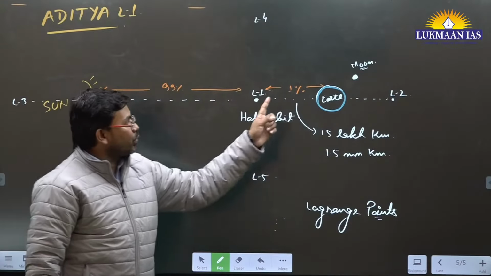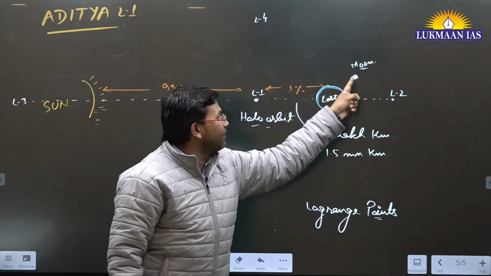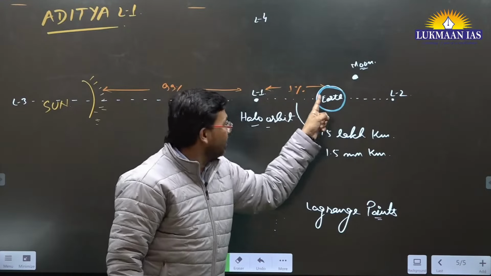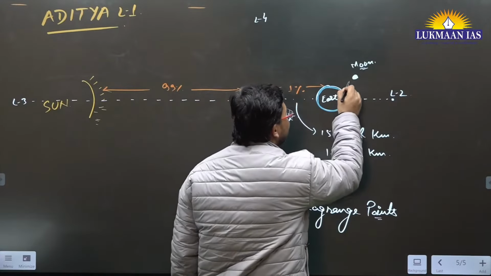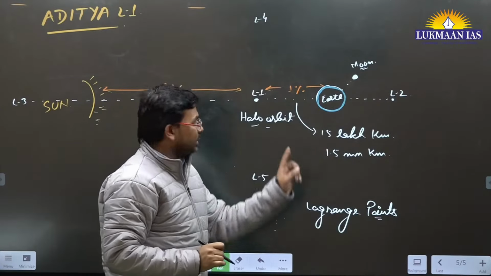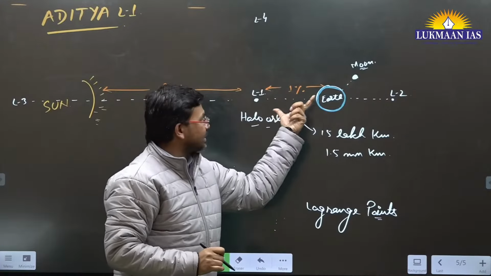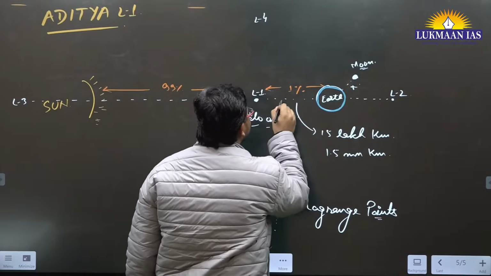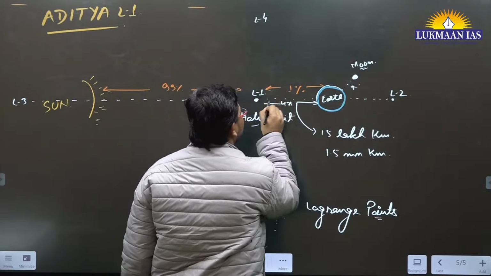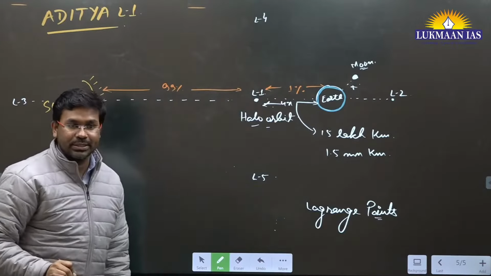Right? So whatever distance there is between Earth and Moon, this distance is 4 times of this distance. This is around 3,80,000 kilometer. So this is around 4 times of this distance. This is, let's say, x. This distance is x, so this distance will be 4x. Are we understanding? So this is the thing.